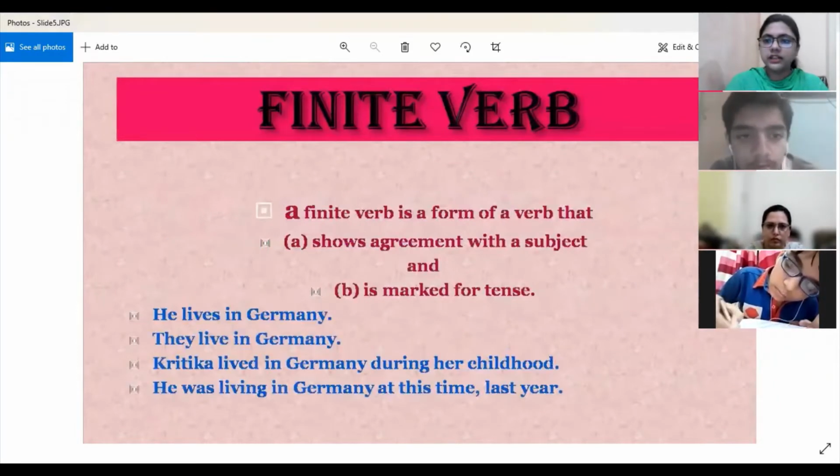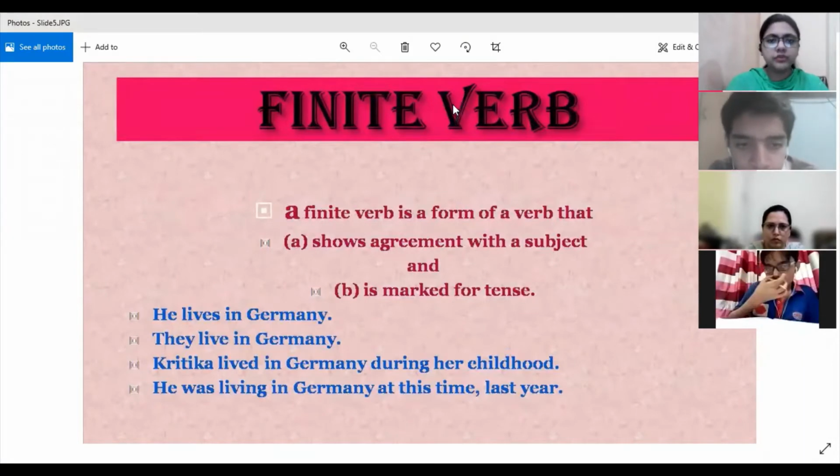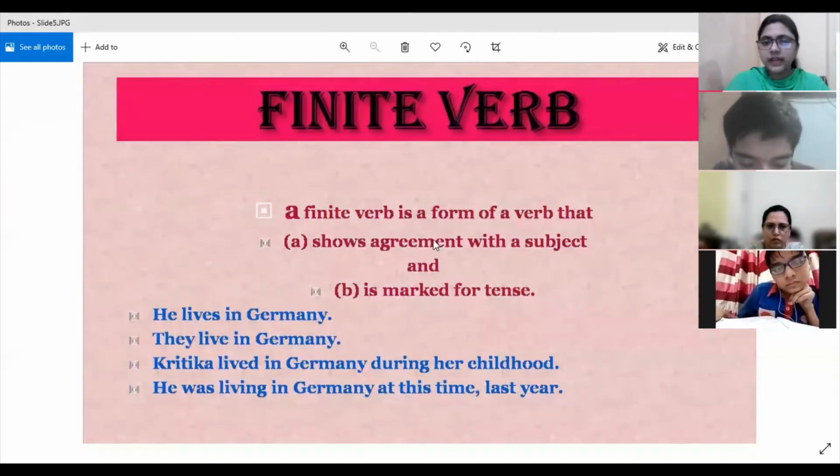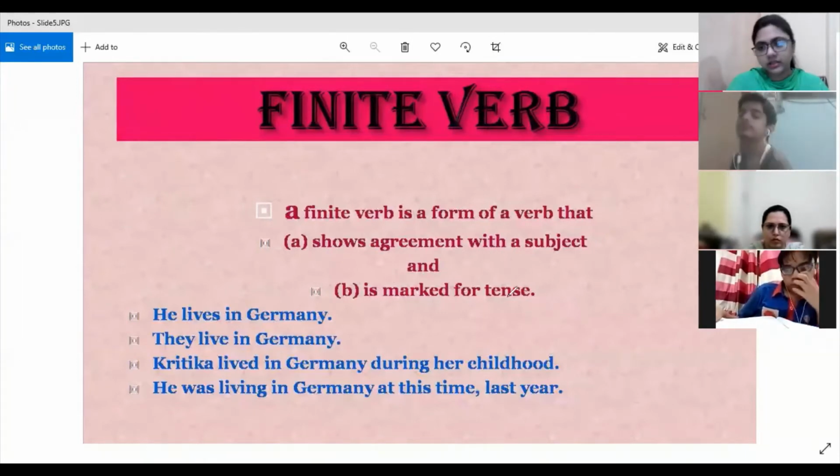And then there was another condition that a clause has a subject and a finite verb. So I want you people to go through the finite verbs also. What is a finite verb? A finite verb is a form of a verb that does two things: shows agreement with a subject and is marked for tense. In simple words, a finite verb is a verb which changes with the number of the subject and it shows the tense. When the tense changes, the finite verb will also change.